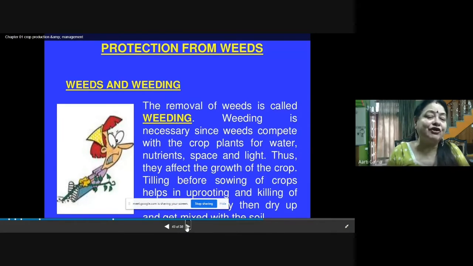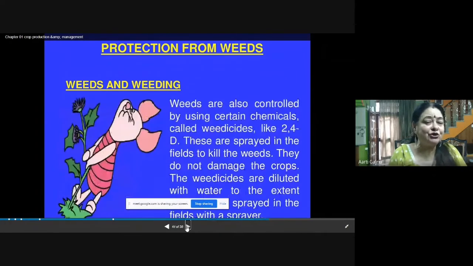Tilling before sowing of crops helps in uprooting and killing of the weeds, and when they dry up, they get mixed with the soil. Weeds are also controlled by using certain chemicals, and the chemicals which we use for killing these weeds are called weedicides. For example, 2,4-D. These are sprayed in the fields to kill the weeds. They do not damage the crops. The weedicides are diluted with water to some extent, and they are sprayed in the field with a sprayer.